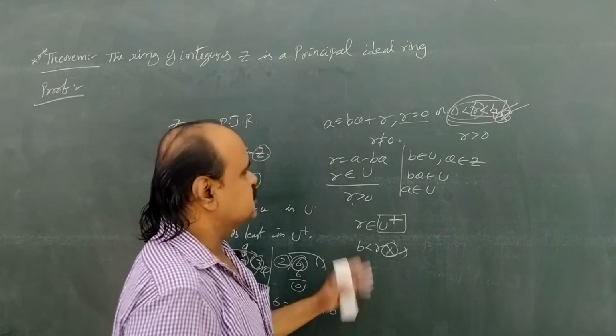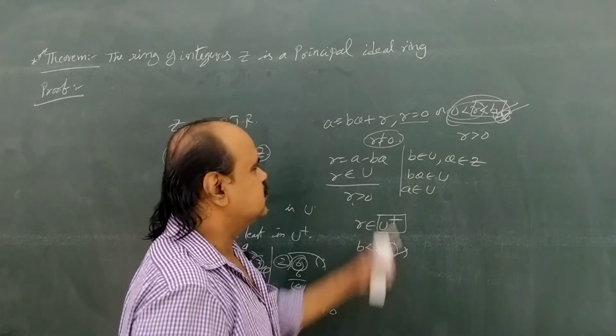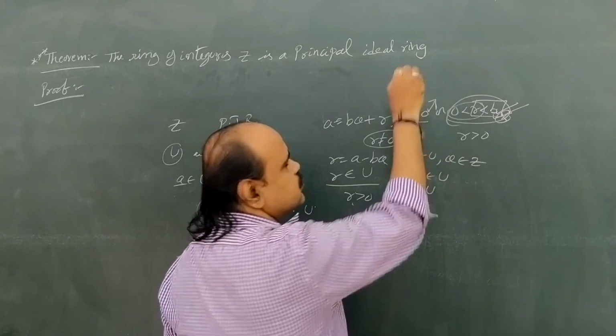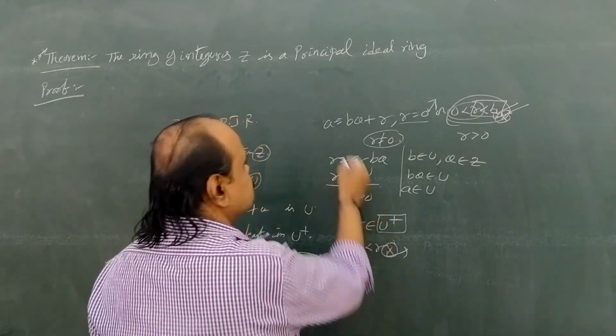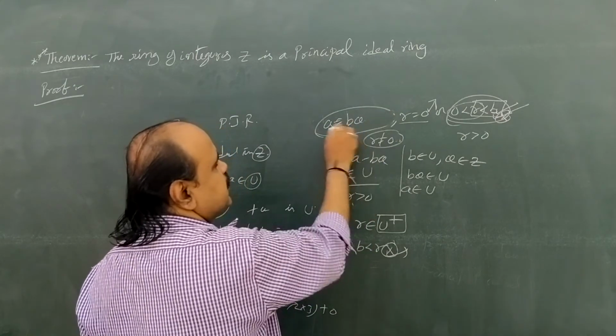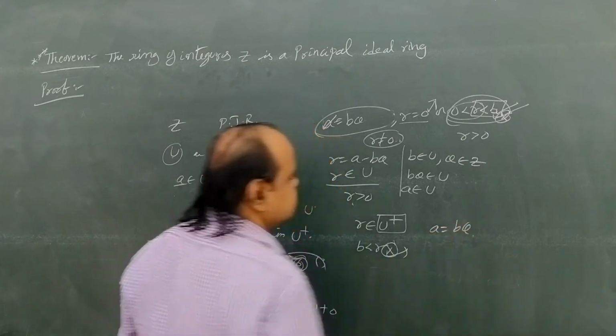So how did we get this contradiction? We assumed r not equal to 0. Therefore the assumption is wrong, and we must have r equal to 0. In a equals bq plus r, here r is 0. Therefore we get a equals bq.